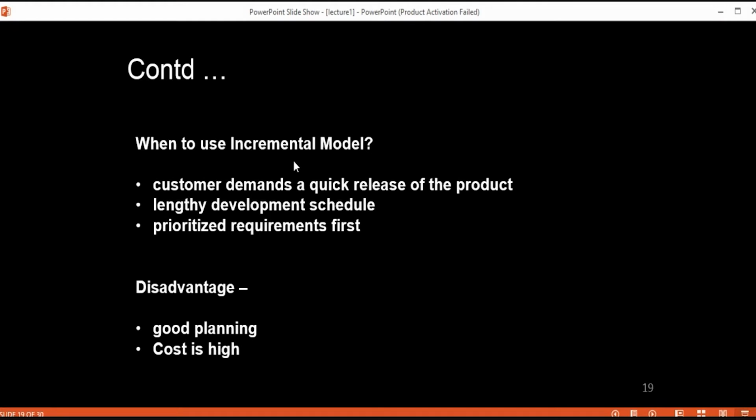And the another one is the cost is also high, because we need some planning, or you can say some expertise, who can manage all these things. So for that, we need high cost in this. But we can say the advantage is that the client is getting some important functionality at an early stage, okay, and not like with that waterfall model. Understood?